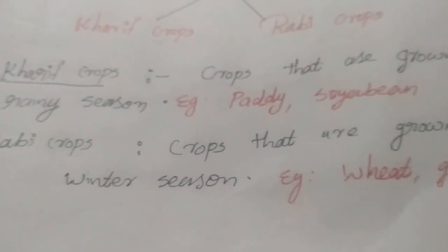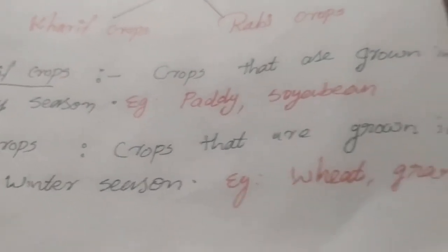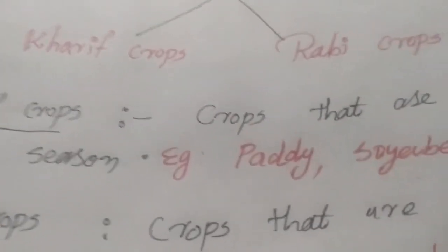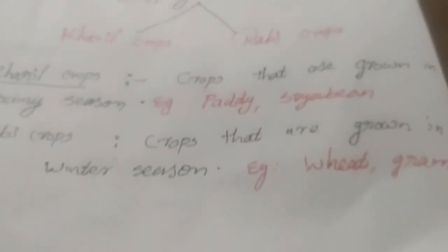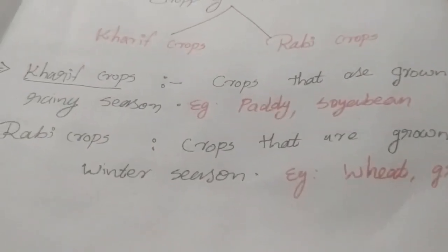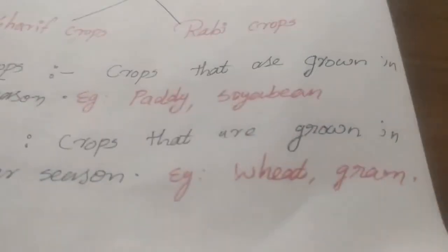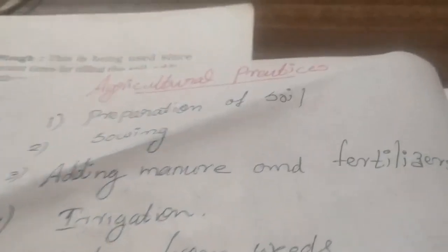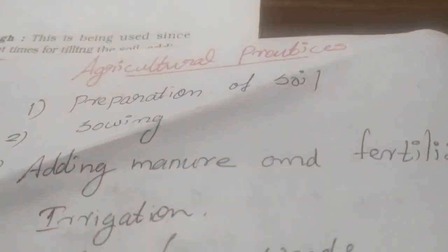Then we discussed what Rabi crops are. Crops grown in the winter season are known as Rabi crops, and examples are wheat, gram and mustard. Next we discussed agricultural practices.